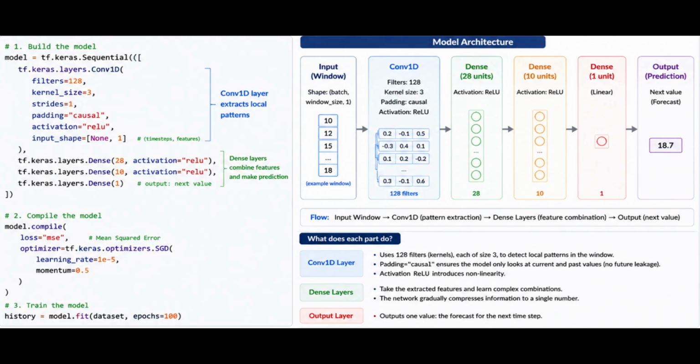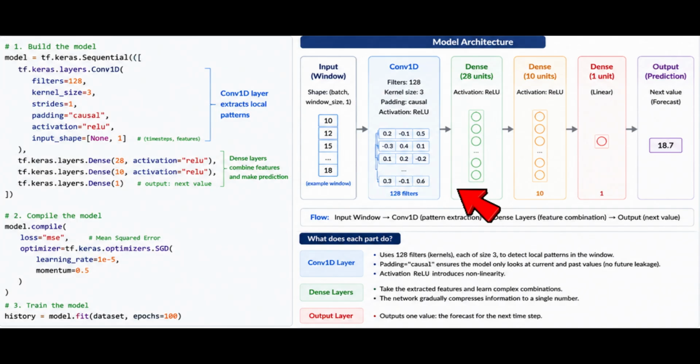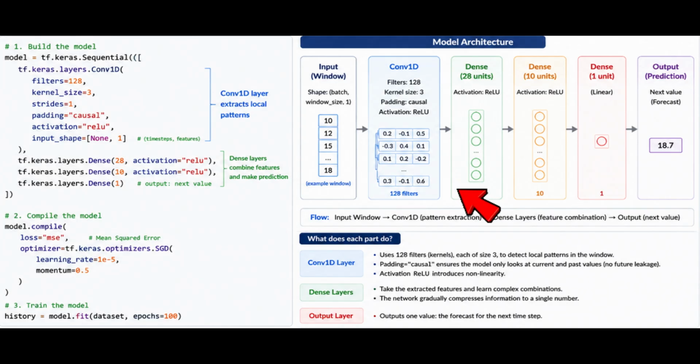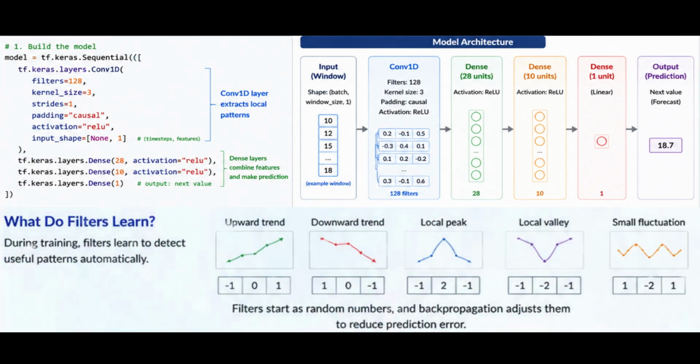Now that we have a windowed data set, we can build a one-dimensional convolutional model. Now let's understand the one-dimensional convolutional layer. Filters equals 128 means the model learns 128 different filters. You can think of these filters as 128 small pattern detectors. At the beginning of training, these filters are just random numbers. During training, backpropagation gradually adjusts those numbers to reduce the prediction error.